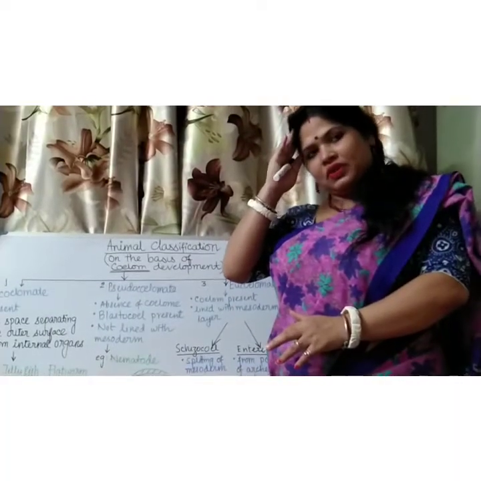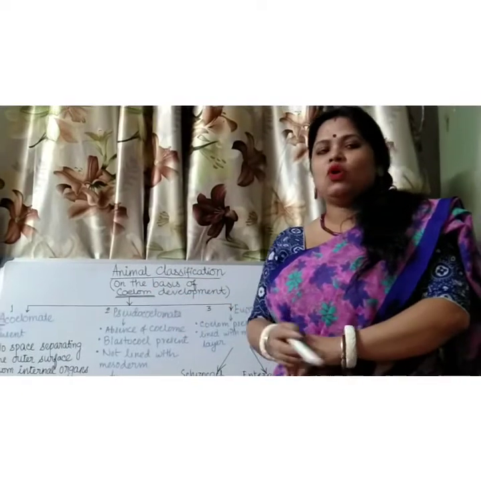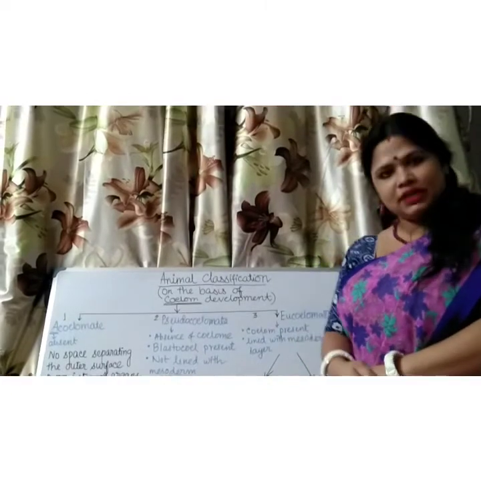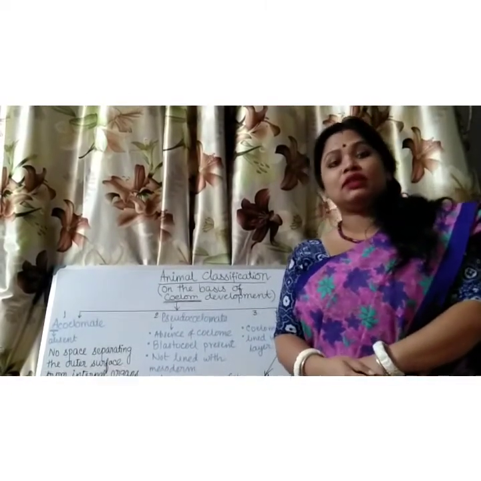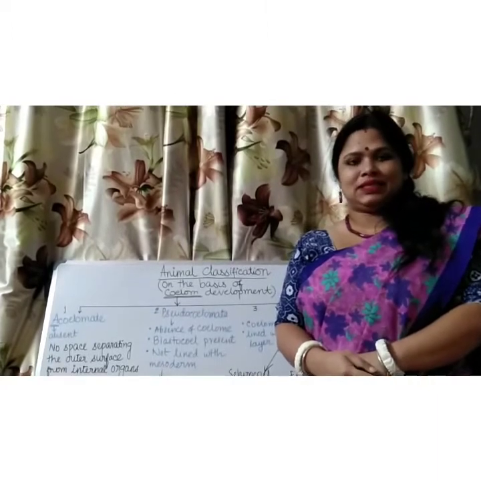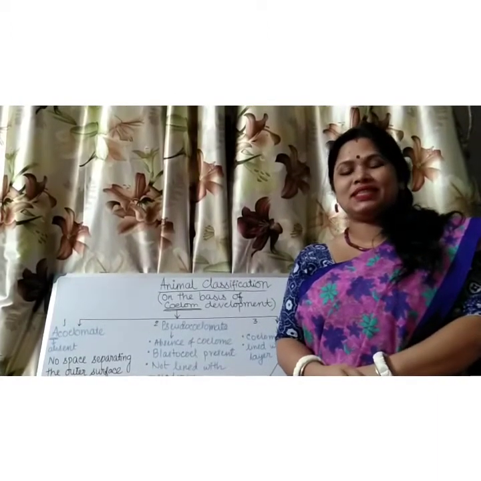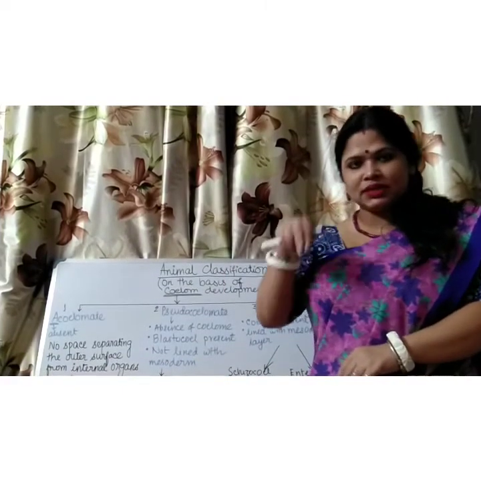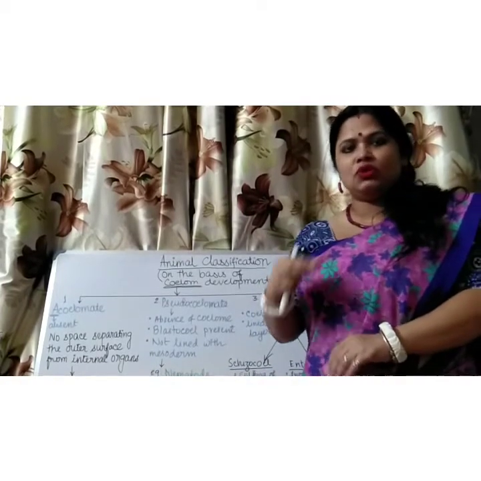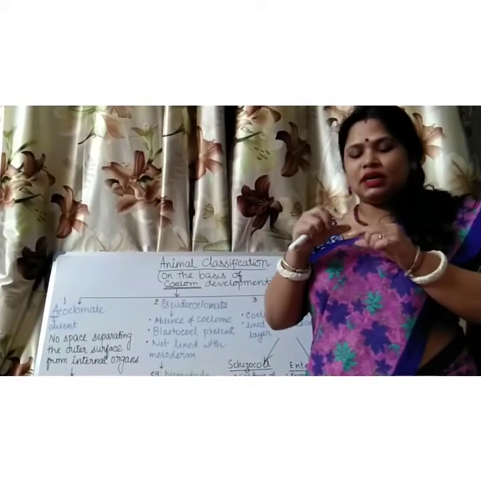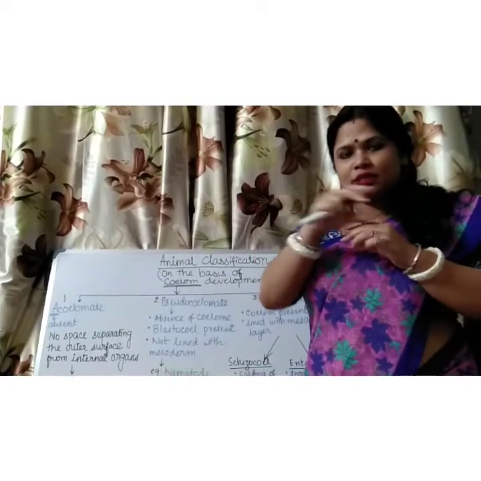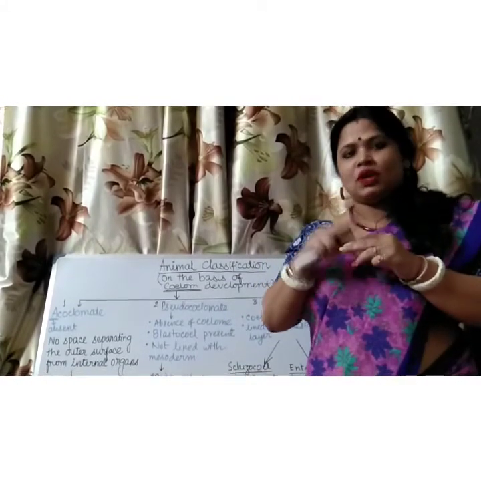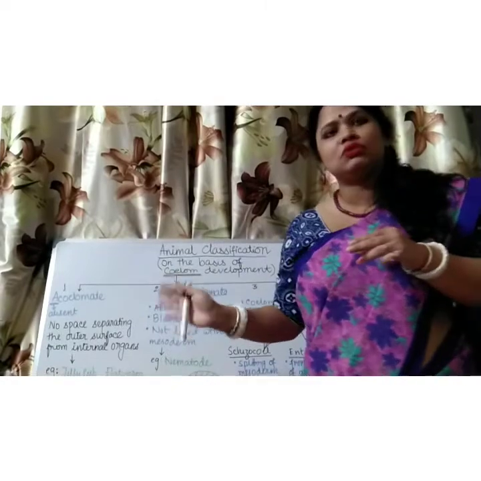Here we have divided the animal kingdom on the basis of coelom, whether the coelom is present or absent. Now definitely the question which has come to your mind is, what is coelom? Coelom is a space present between the body wall and the alimentary canal. Alimentary canal, the digestive system, you know. So the space between the alimentary canal and the body wall is called coelom. On the basis of whether this space is present or absent, we have divided the animals into three groups.